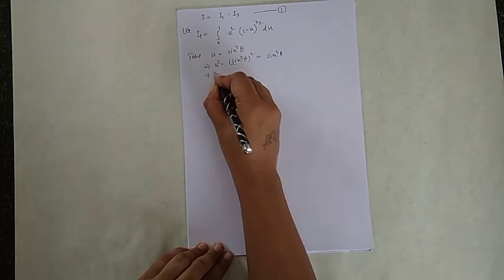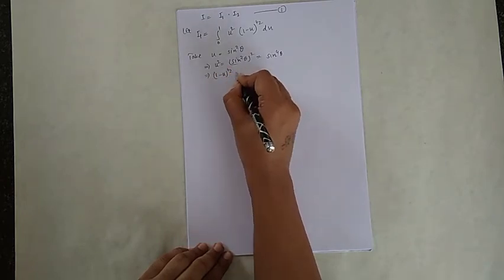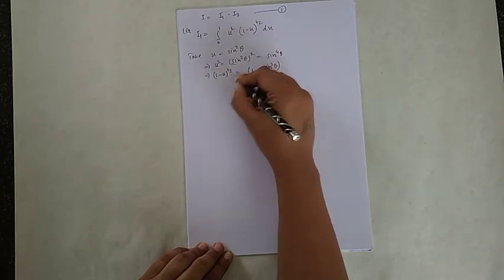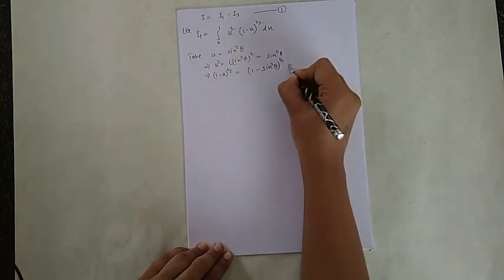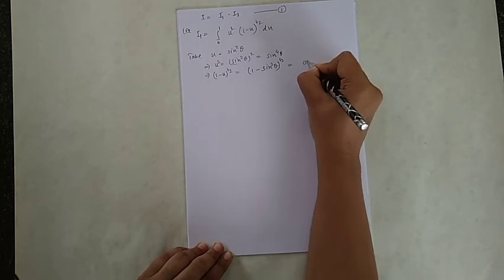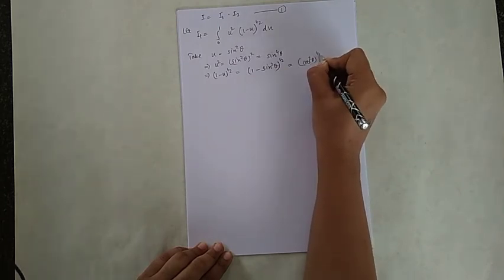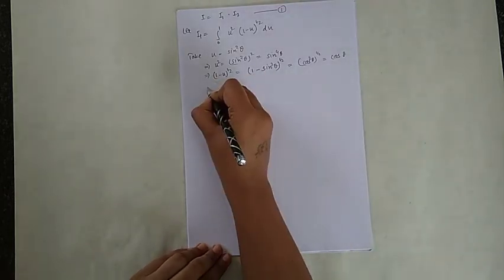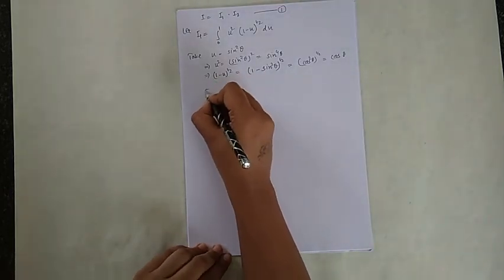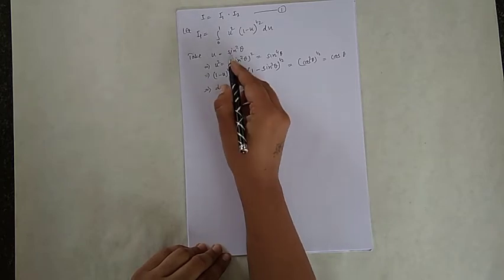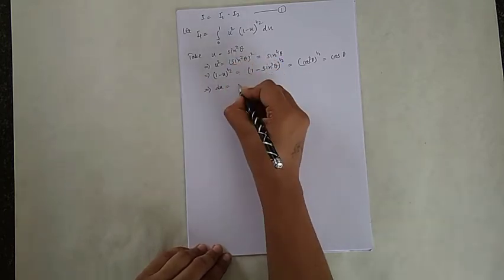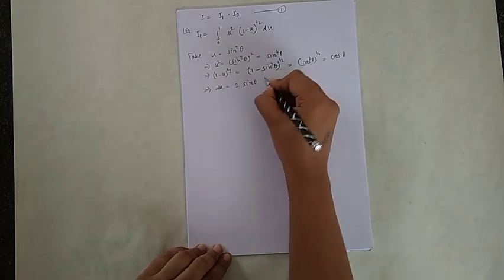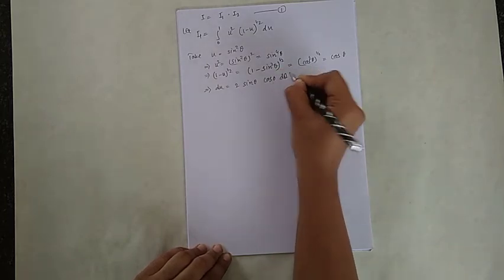Next I want 1 minus u to the power 1 by 2, which is 1 minus sin square theta, whole power 1 by 2. So 1 minus sin square theta is cos square theta to the power 1 by 2, and it is cos theta. Next is du. Taking the derivative, it gives 2 sin theta, and the derivative of sin theta is cos theta, d theta.